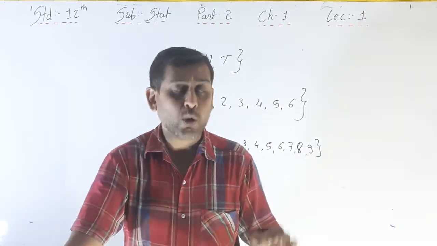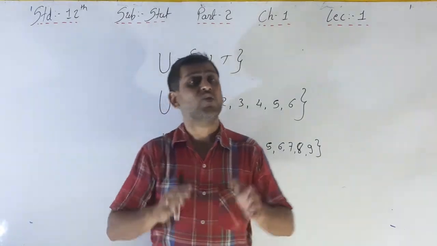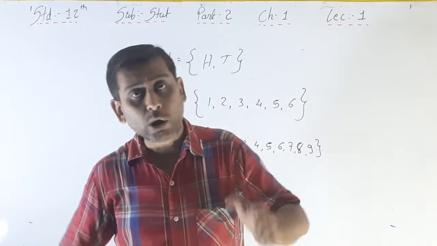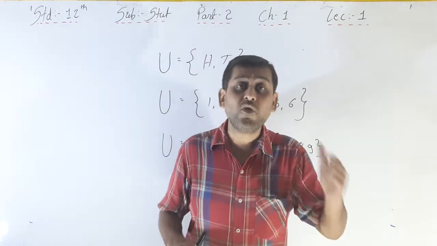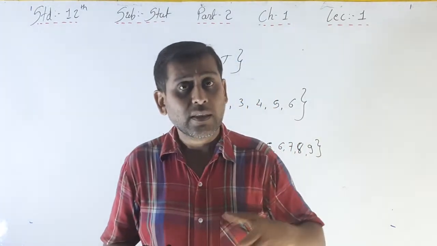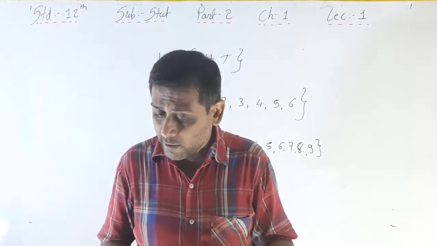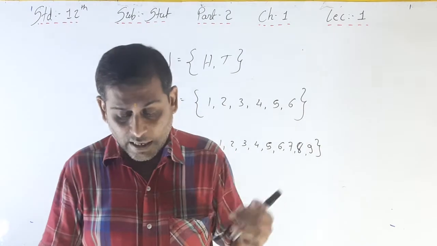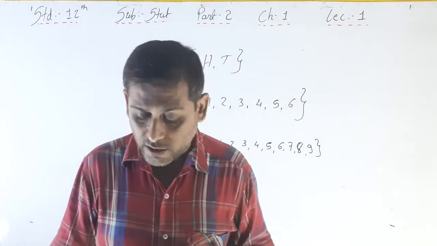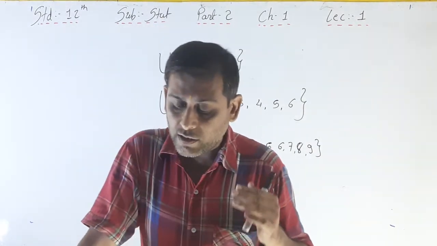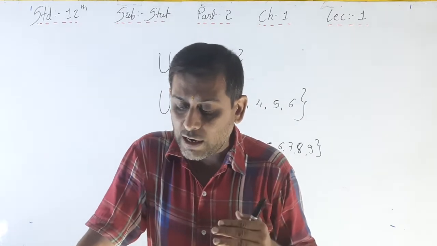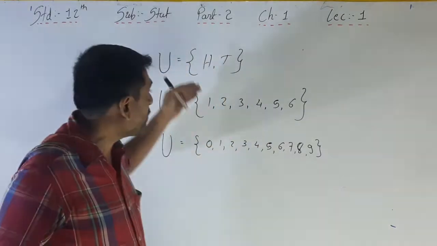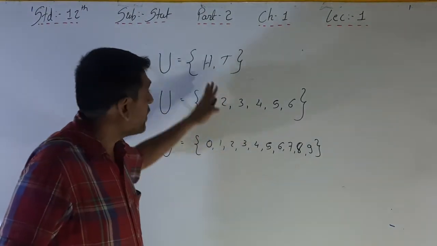Or if the total number of outcomes in a sample space is infinite, then it is called an infinite sample space. For example, the sample spaces of all the 3 random experiments given above are finite sample spaces, because we know the total outcomes.